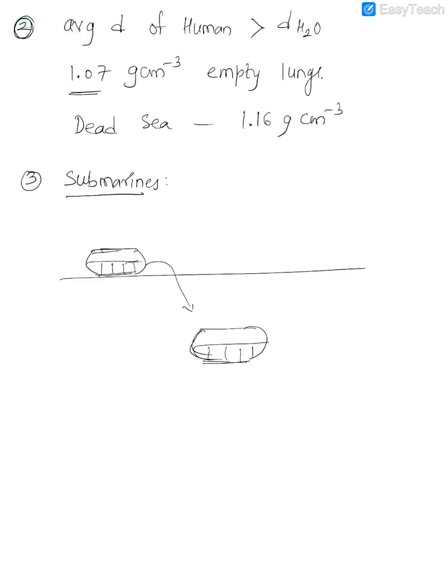What's the use of this tank? When they want to go down, when they want to dive, they fill up these tanks with water. And when they want to resurface, to come up again, they empty these tanks. The tanks which were filled with water are emptied by use of a pump. Once you empty them, the density becomes lesser, and then they rise up again. These tanks, which you can fill up with water and empty, are called ballast tanks.